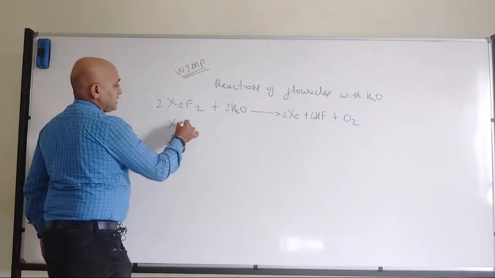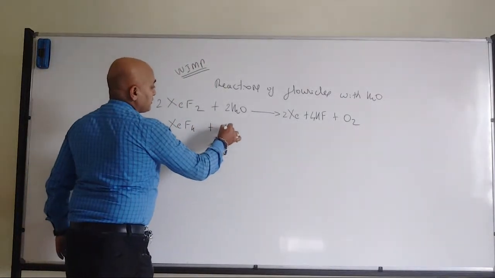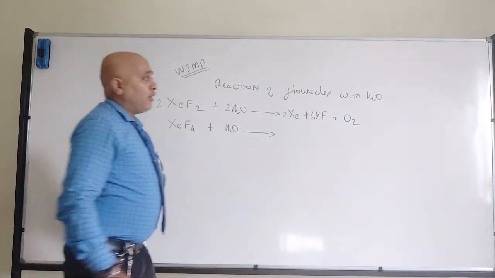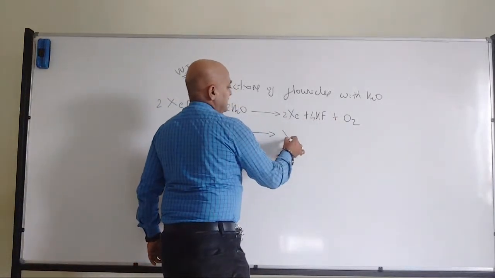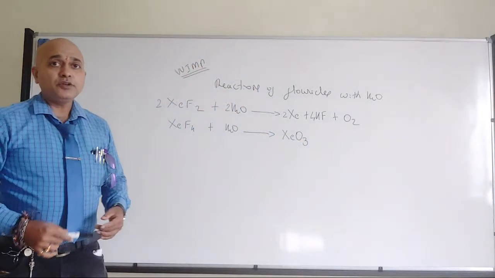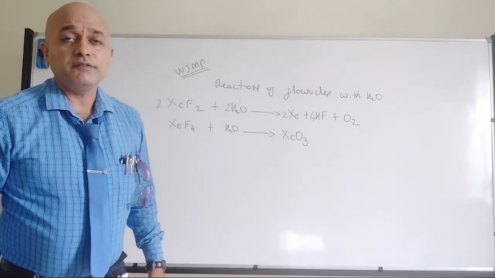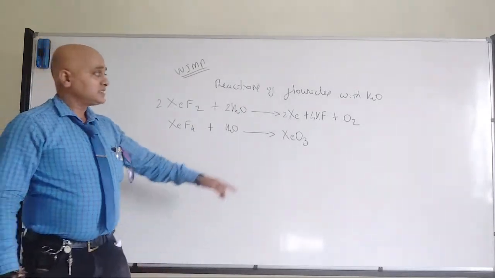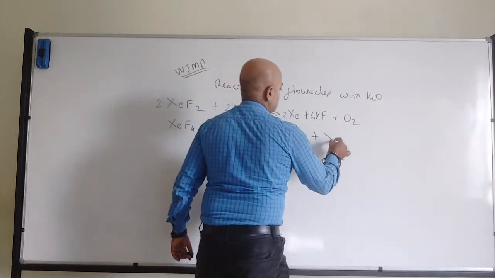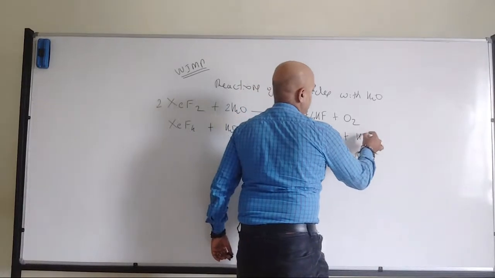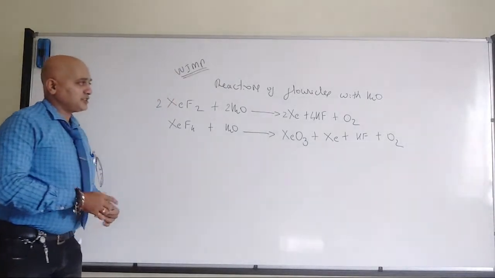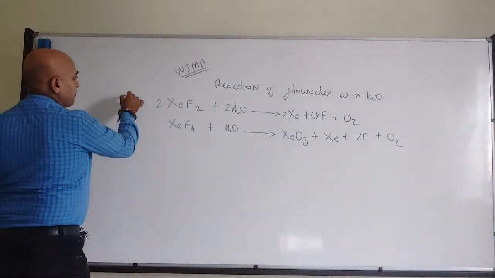Next, XeF4 with water. Now all the products will be the same, but in addition to that there will be xenon trioxide. I told you inert gas will make compounds with highly electronegative elements. So one of the examples: xenon trioxide plus xenon plus hydrogen fluoride plus oxygen. We can balance the equation. So all are important reactions.